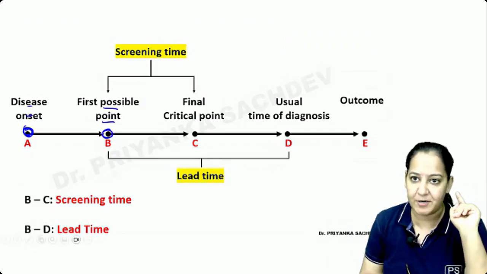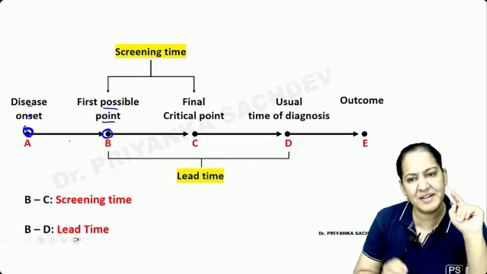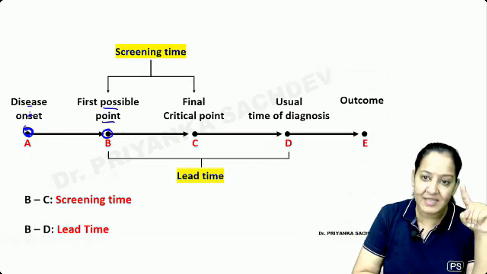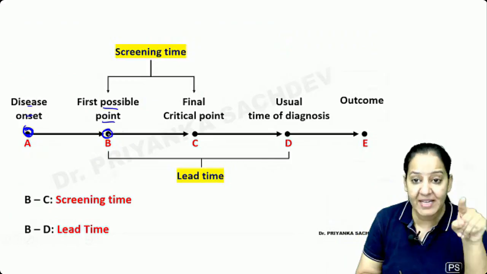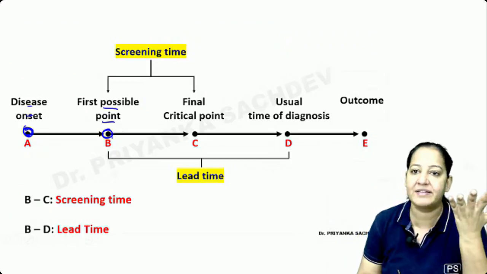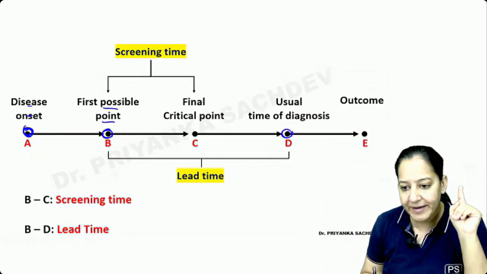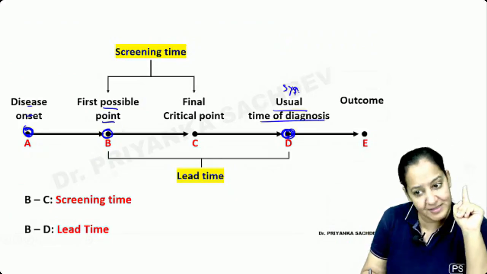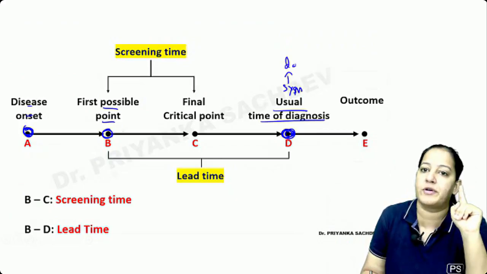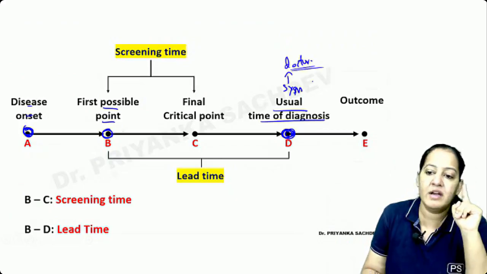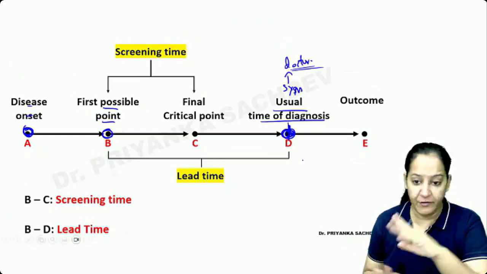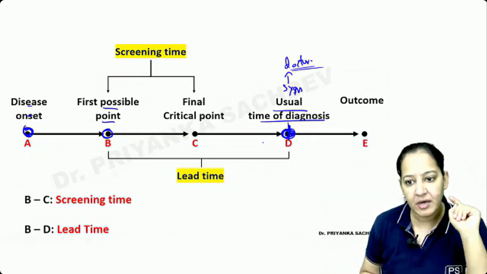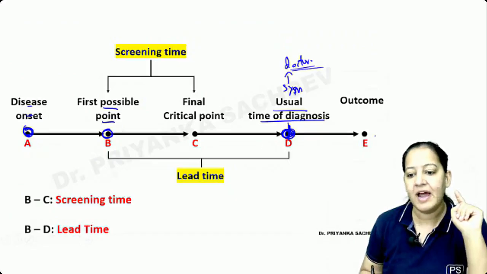Screening test can detect it here, and before that, there is no test. The disease is very small. No test in the world can detect it. So A is the point where the disease has onset inside the human body, and B is the point at which some test can detect it. And D is the point where it will present symptoms. Usually the patient will run to the doctor with the symptoms. The patient comes to the physician; we don't go to the patient. This is the usual time of diagnosis. If you don't intervene, it will grow and produce symptoms in the patient, and finally, the outcome is there.